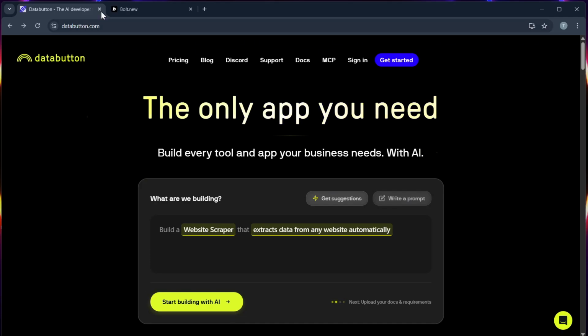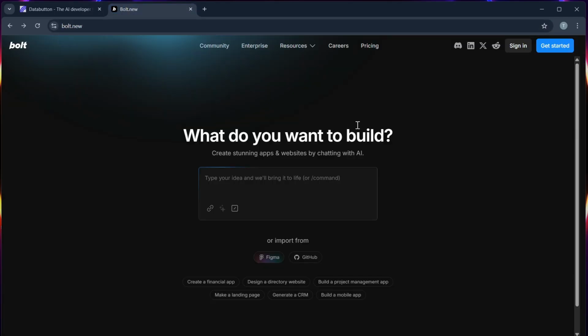Data Button versus Bolt. In this video, I will show you which AI app builder is better in 2025 and what to expect from each.